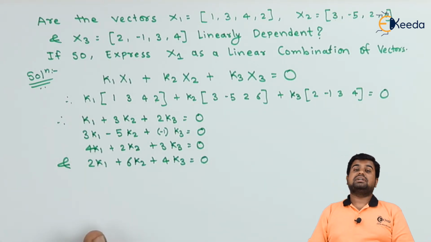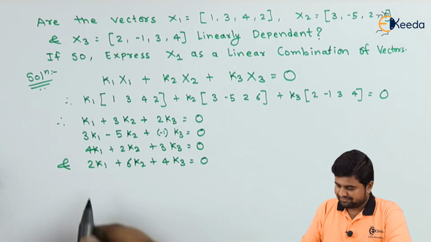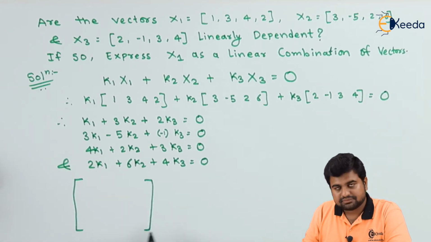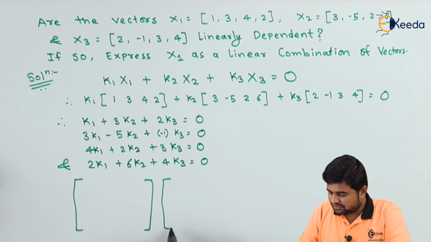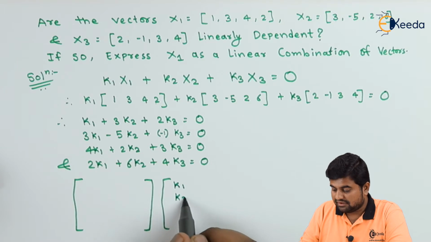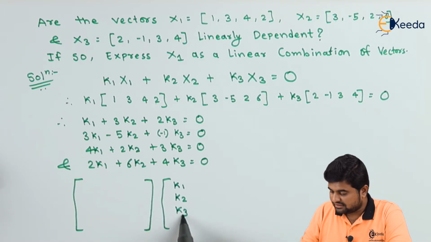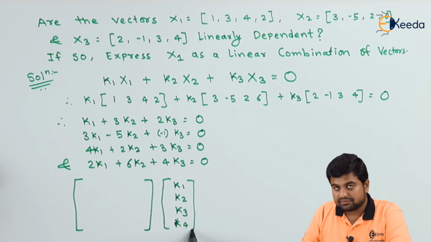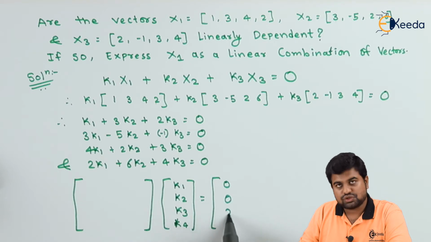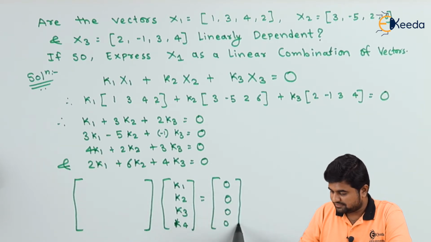Now let us convert this into matrix form. All the coefficients will be written here, the variables k1, k2, k3 will be written here, and we'll have 0 0 0 0 on the right hand side.